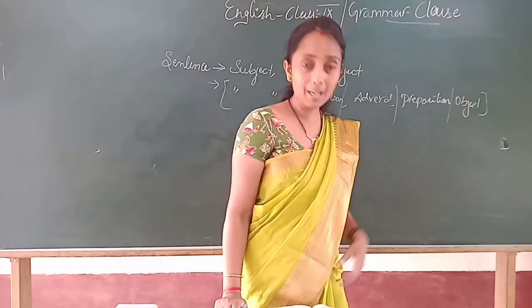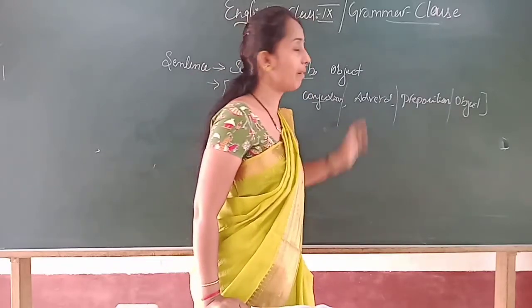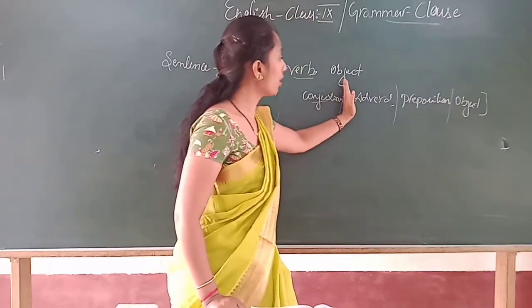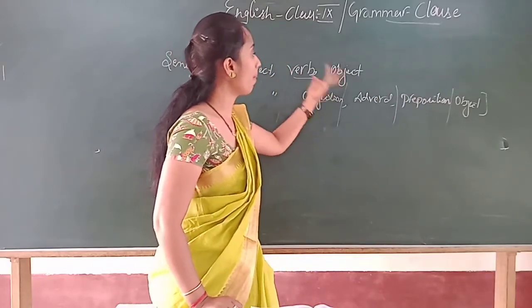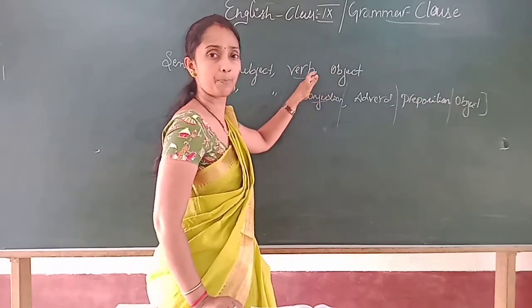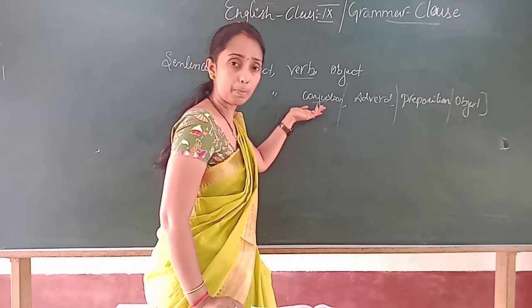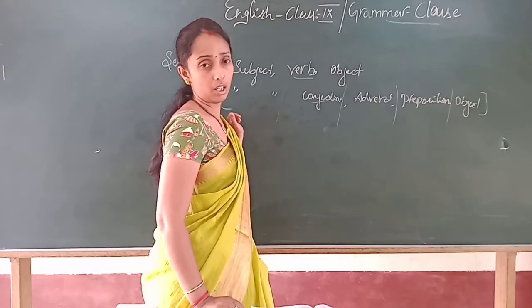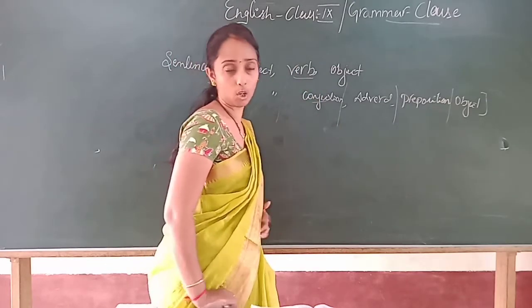Or it may be a complete sentence itself. Together it may become one sentence, or even without these it has become one sentence. See, in this verb, no conjunction, no preposition, but it is a sentence, right? Even when having these many parts of speech, it has become a sentence, right? So all together we refer to it as a clause.